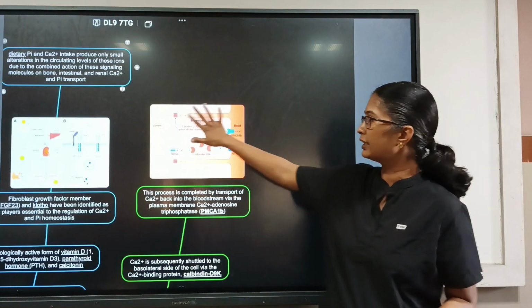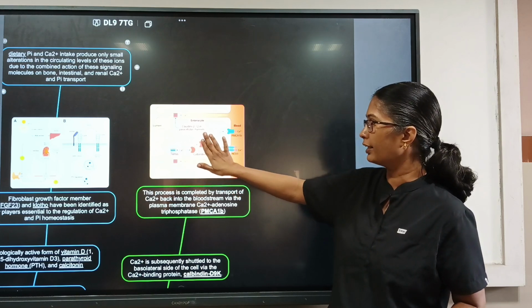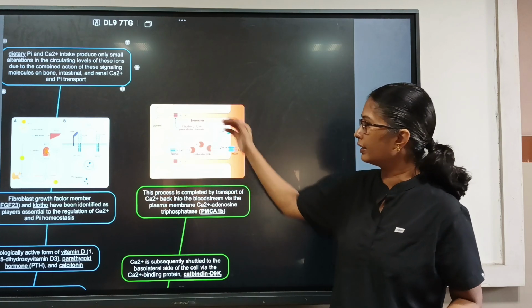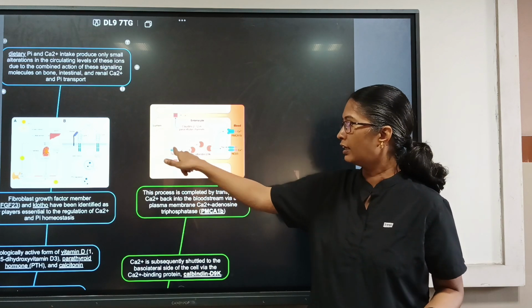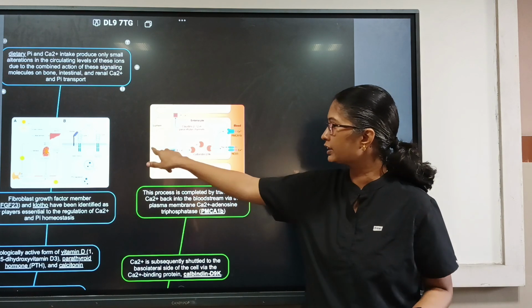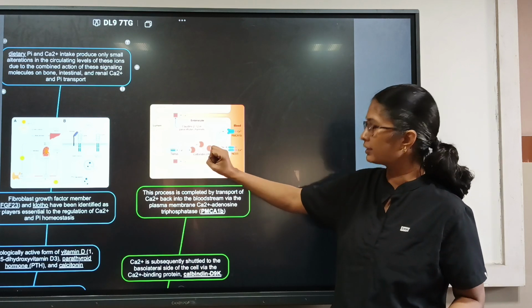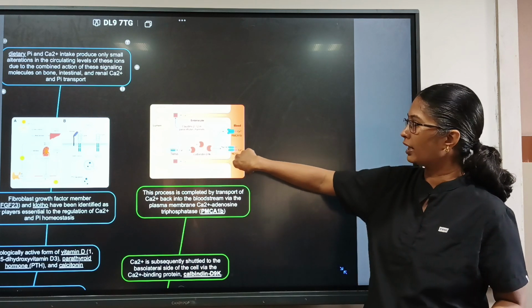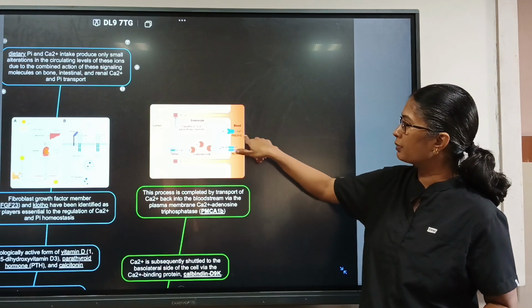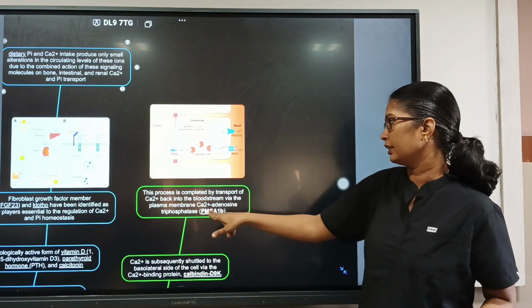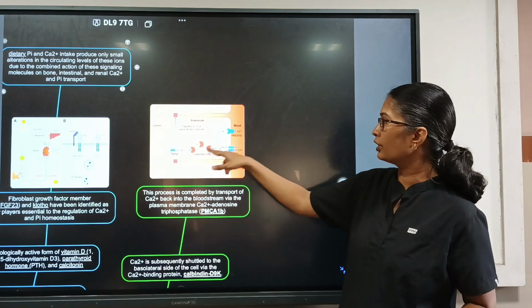If this is a cell of the intestinal lumen, that is the duodenum, this is the basolateral side and this is the lumen. We have the TRPV6 channel here through which the calcium enters, and this is calbindin D9K, which takes the calcium to the basolateral side and then leaves it outside through PMCA1B, the plasma membrane calcium adenosine triphosphatase.